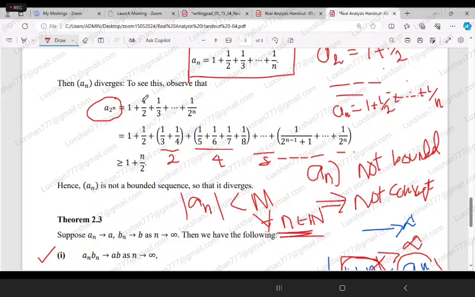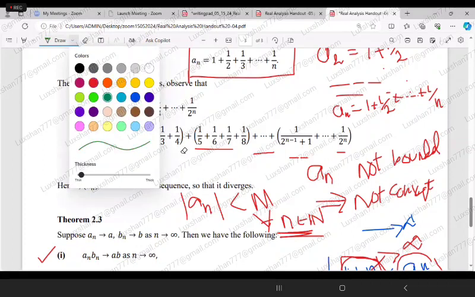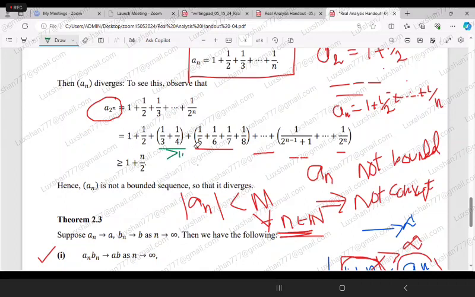Now, if you get the sum of each of these groups, it is always greater than half. This part is always greater than half, and this part is always greater than half.